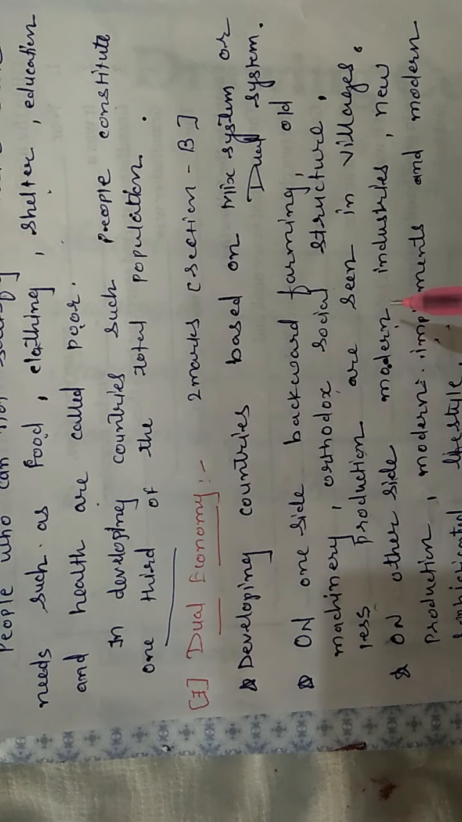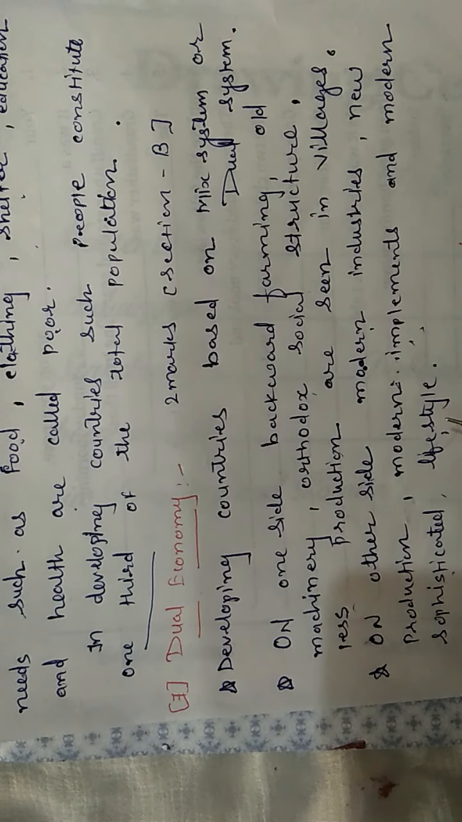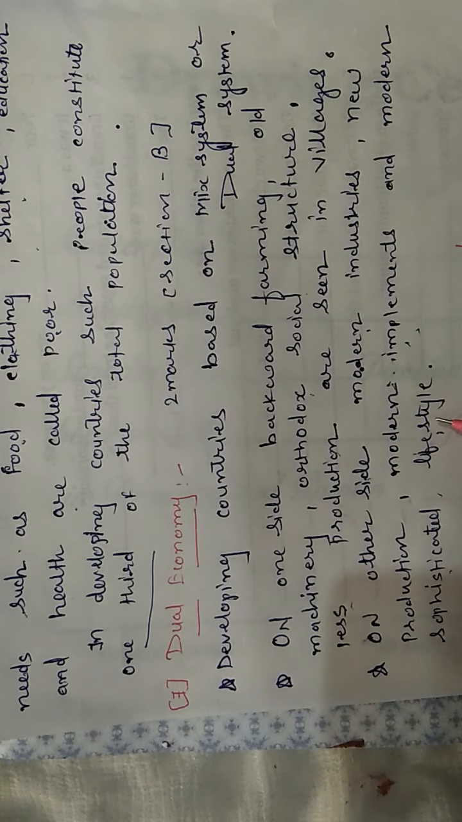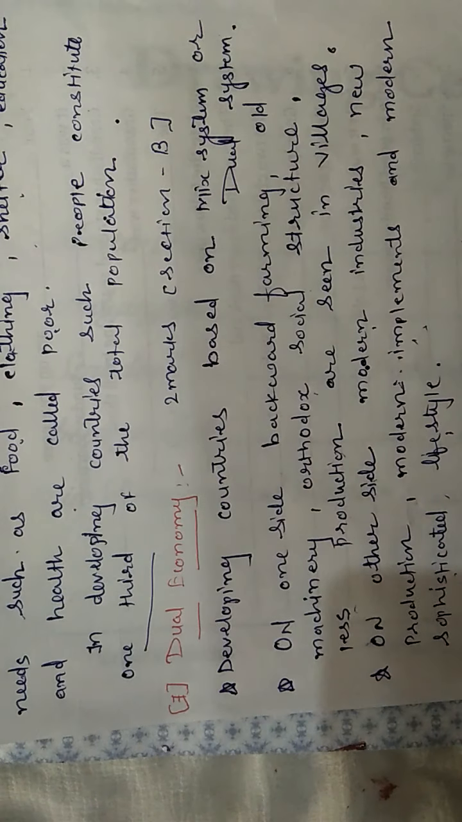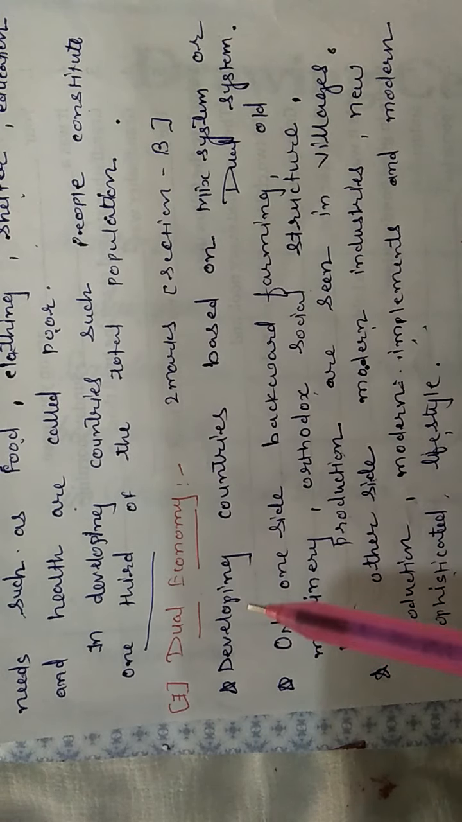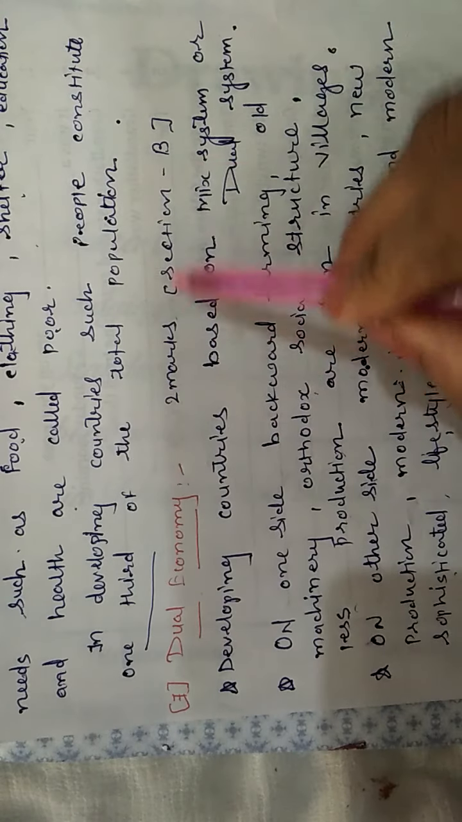On the other side, modern industries, new production, agriculture production with the help of tractor, thresher, chemical fertilizers and everything, increasing the production, modern methods, implements, modern sophisticated lifestyles. This is considered as dual economy. So in developing country, two types of economy exist, old and modern also. That's why it's considered as dual economy. So this question is asked separately in section B for 2 marks, students. Okay, section B for 2 marks.